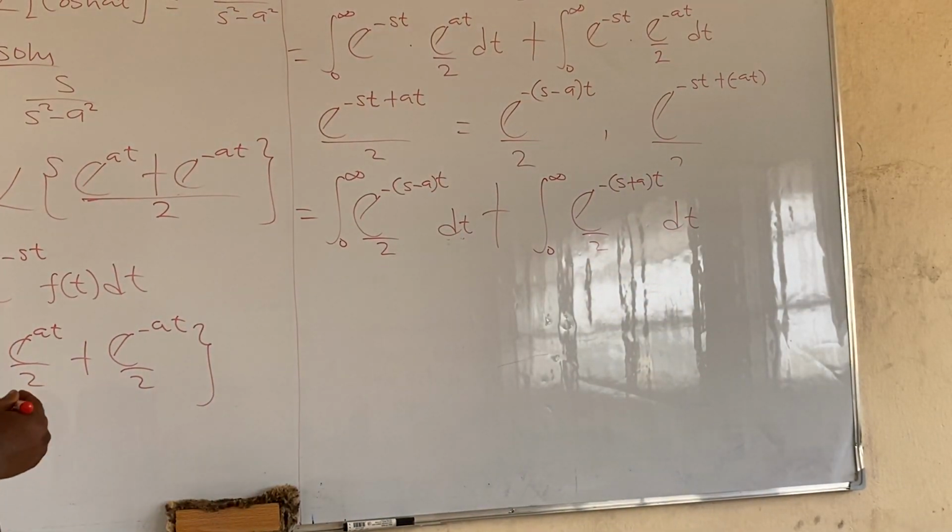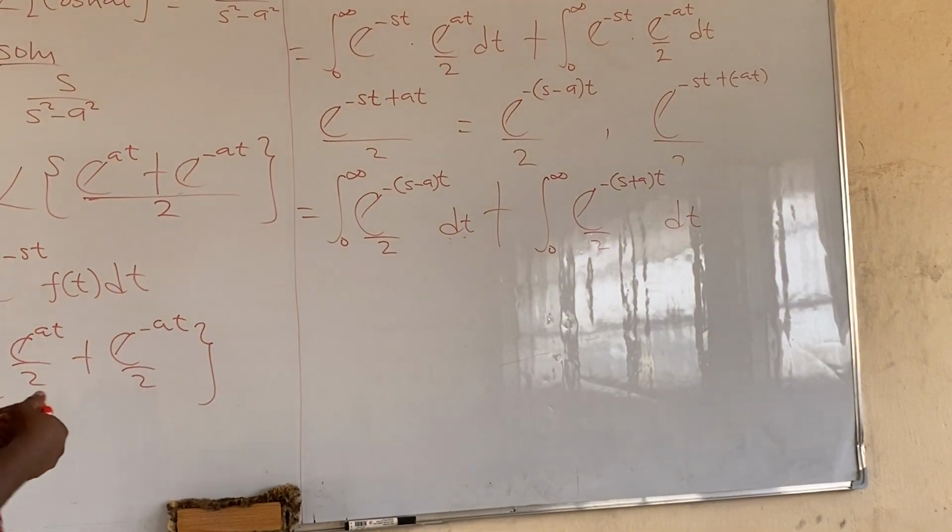Is that clear? So now we can integrate this function.